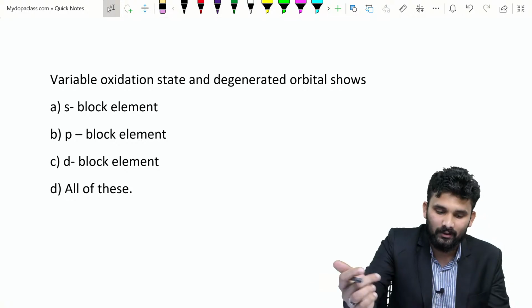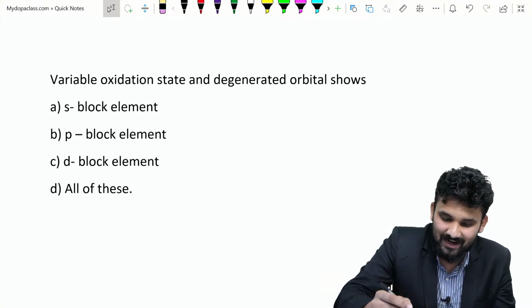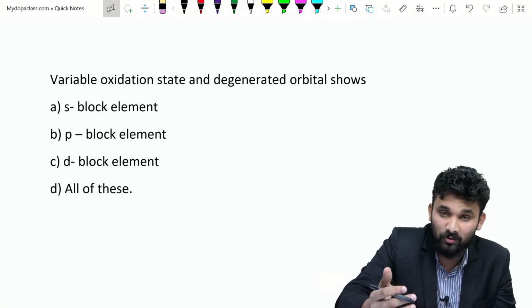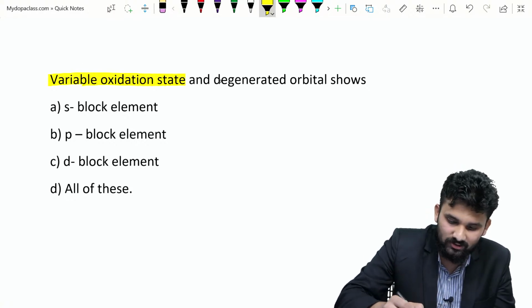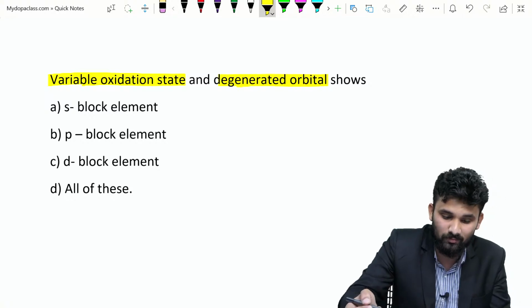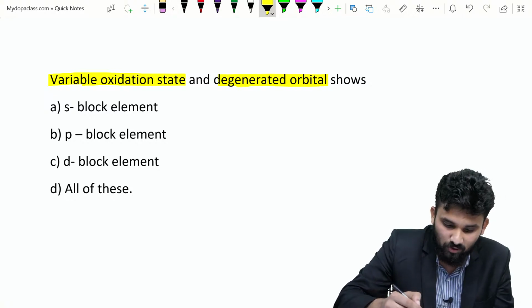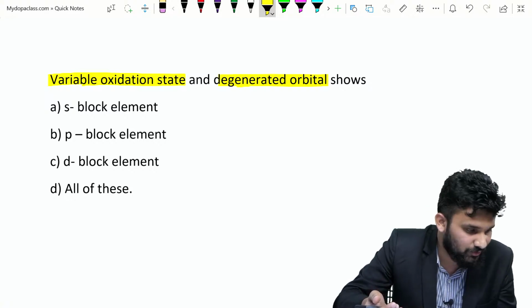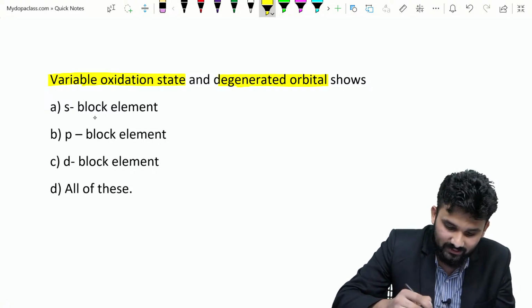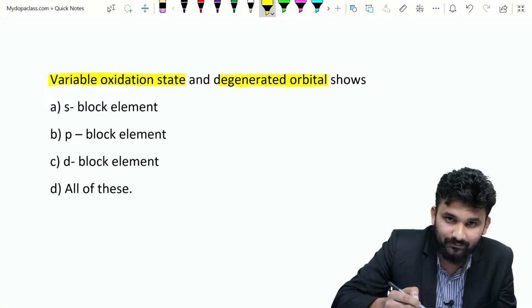Okay. The next question: variable oxidation state and degenerate orbitals are shown by which block of the element? Variable oxidation state and degenerate orbitals are shown by which block? S block, P block, D block, and all of this. Which block will give the option? That is S block, P block, D block.